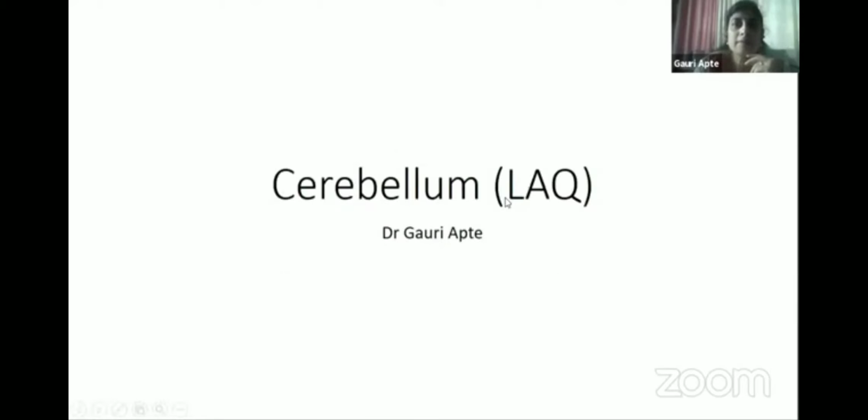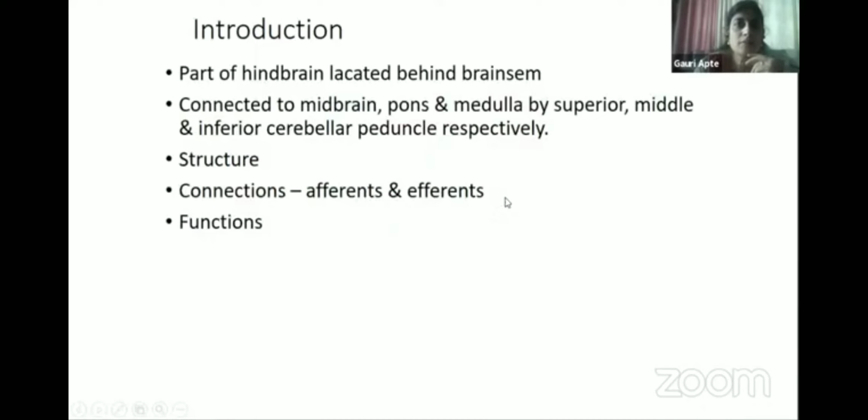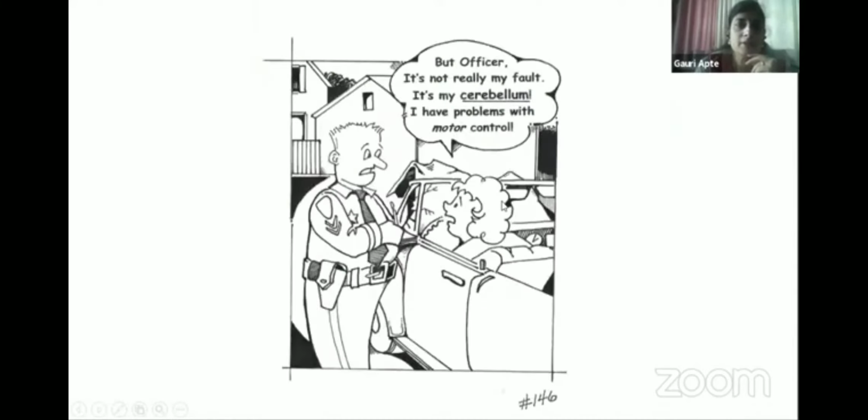Cerebellum sometimes can be asked as a long question. I'll directly move to the functions of the cerebellum because this is covered in anatomy as well. So once you learn about the functions of cerebellum, most of you know the function, yes.